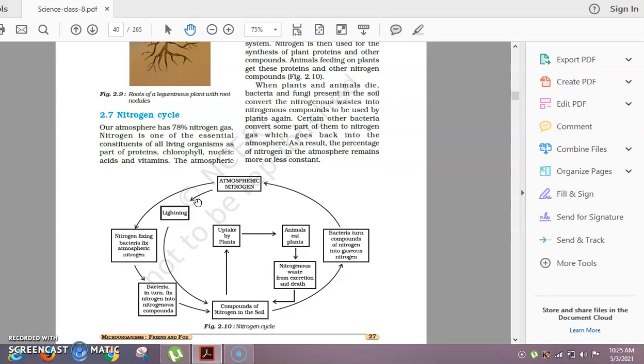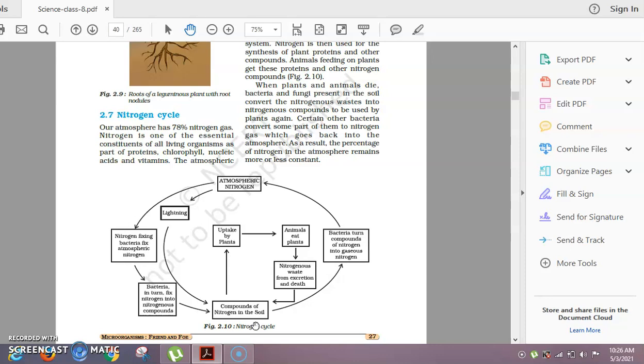Here it has been said that compounds of nitrogen in the soil are taken by the plant, then the herbivore eats the plant, then the carnivore eats the herbivore, and then nitrogen waste from excretion and death comes back to the soil. The third part which comes under the nitrogen cycle is ammonification.